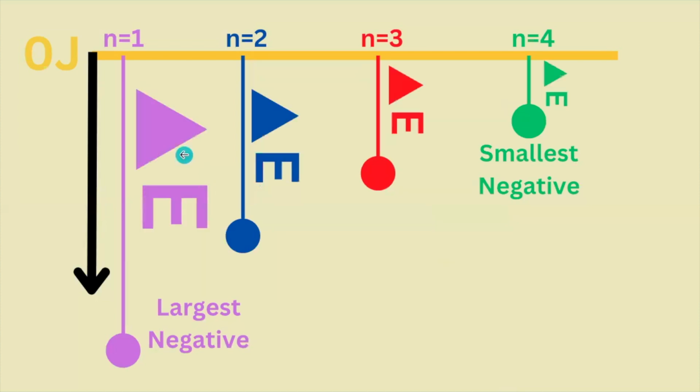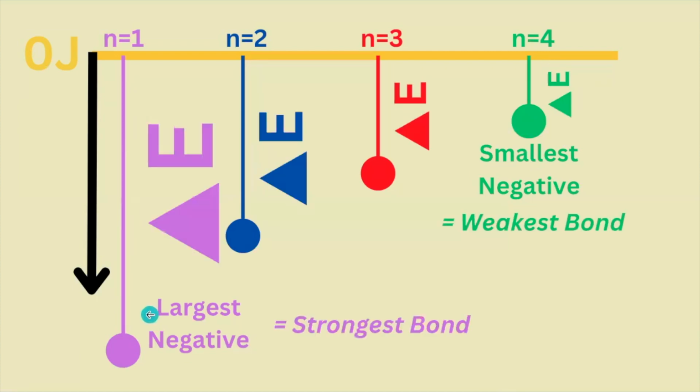Relative to our infinity shell, where energy equals 0, we lose the most amount of energy to get the largest negative value for n equals 1. But for n equals 4, we lose the least amount of energy relative to 0, so this shell is only slightly negative in energy. Consequently, this is the strongest bond because it requires an addition of the most amount of